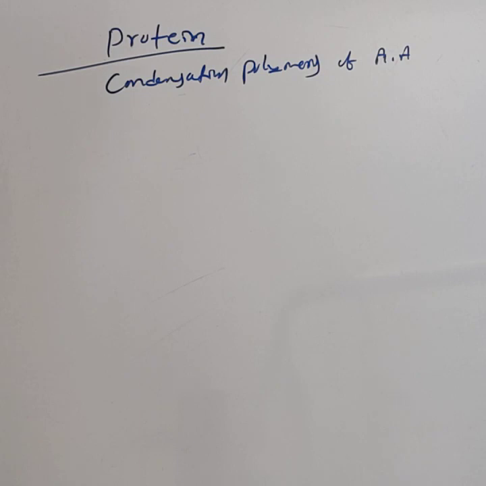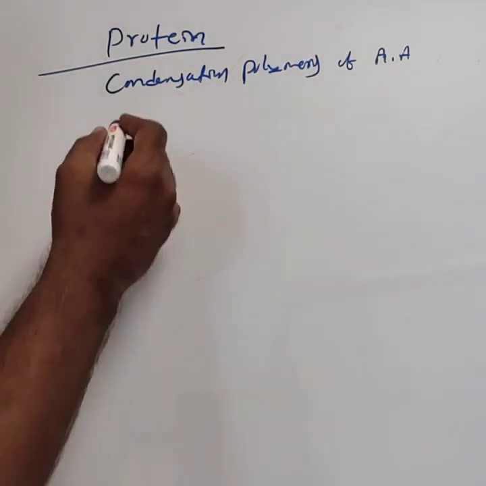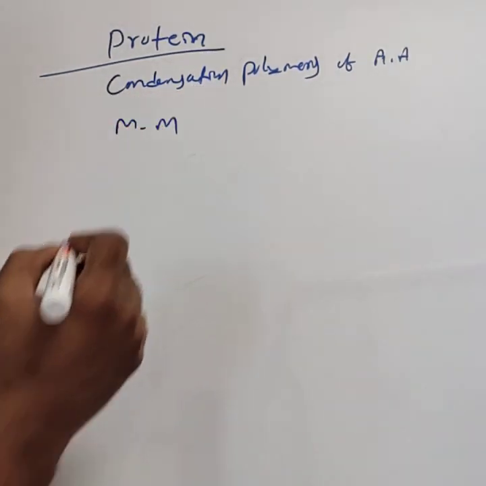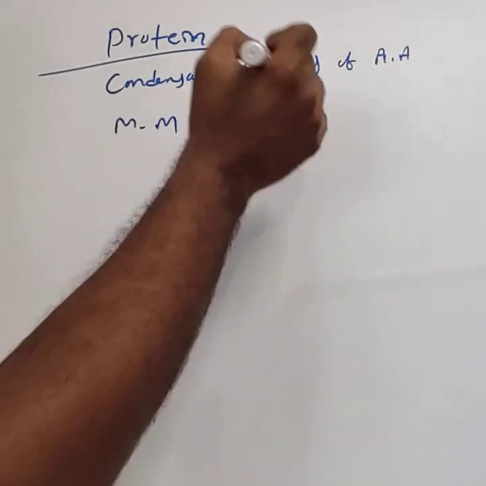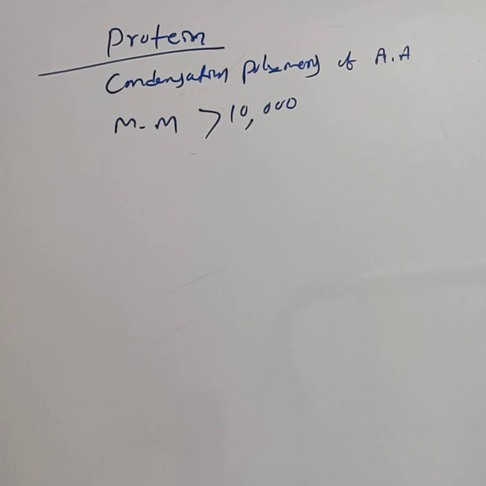They are responsible for growth and reproduction. They are the condensation polymers of amino acids. Hence, amino acids are the building blocks of the proteins. A polypeptide with molecular mass above 10,000 is called a protein.